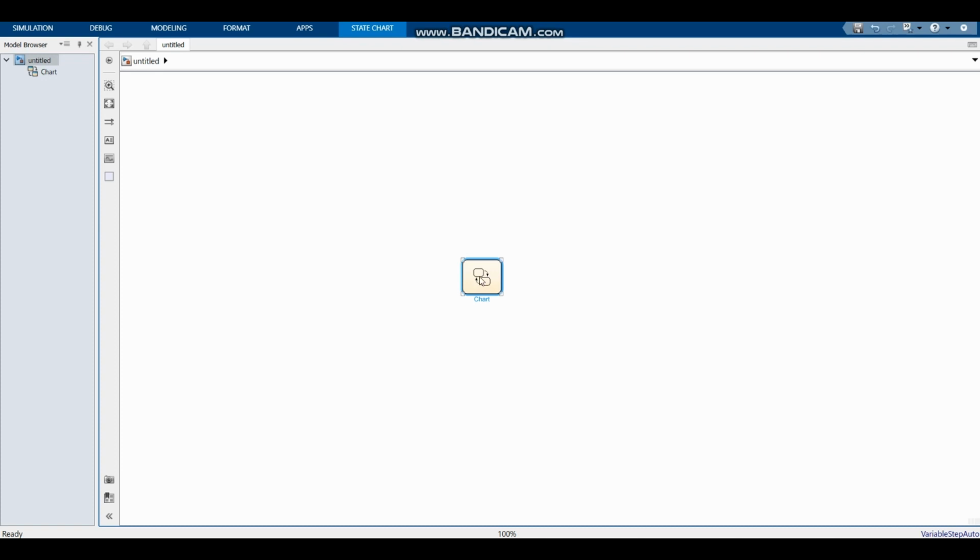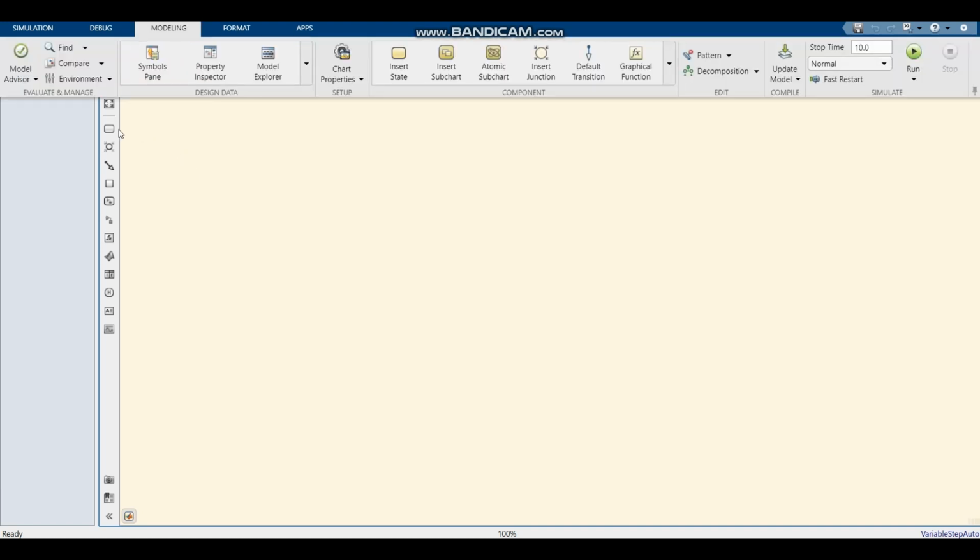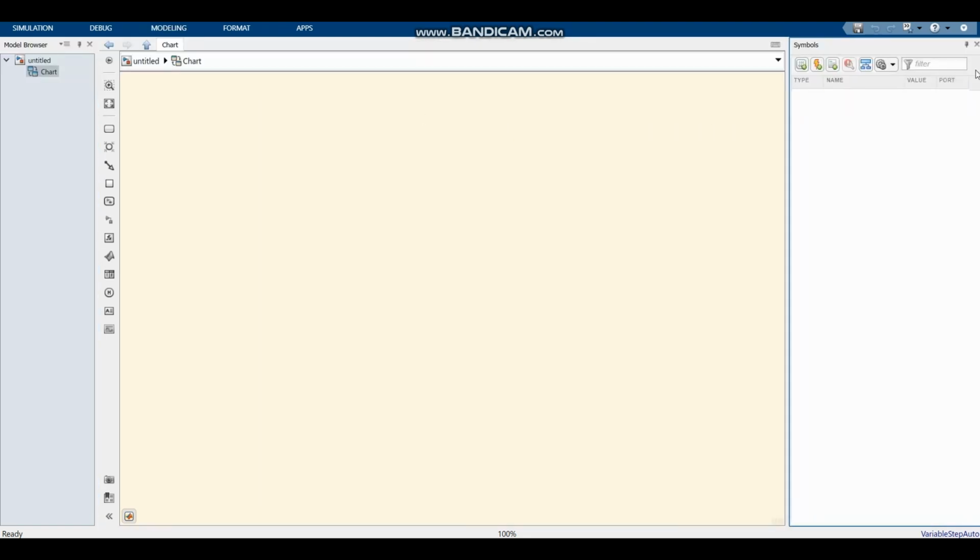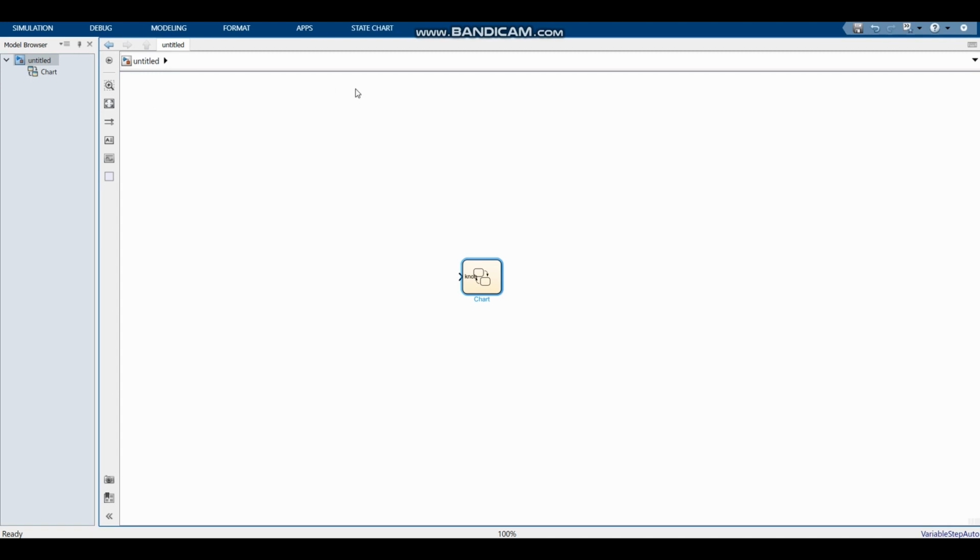So now let's set a few inputs and outputs for this chart. Firstly, we're going to set all the input values. You can do this by going to modeling and then clicking the symbols pane. Now we can add a data value. The first data value we want is of type input, and this is going to be the knob. The knob is used to set the low pressure, the high pressure and the humidity of the airwaves. Now if we go back to our model, you can see that we have an input called knob.